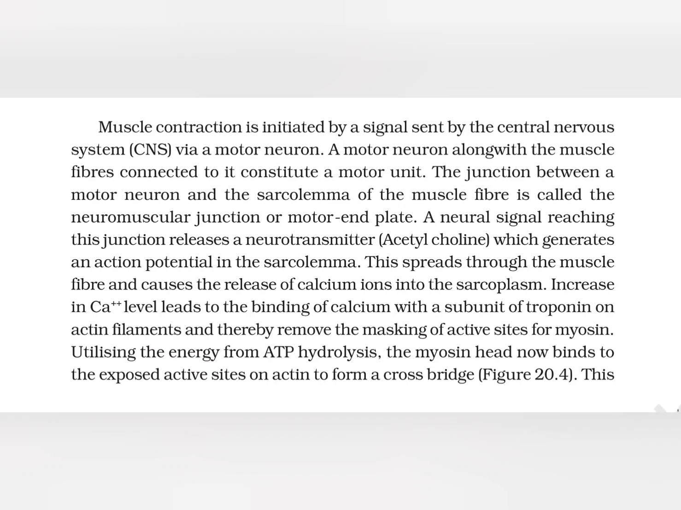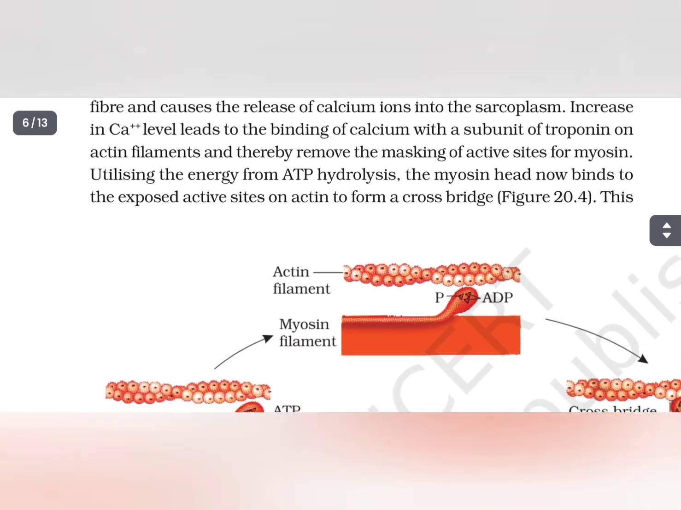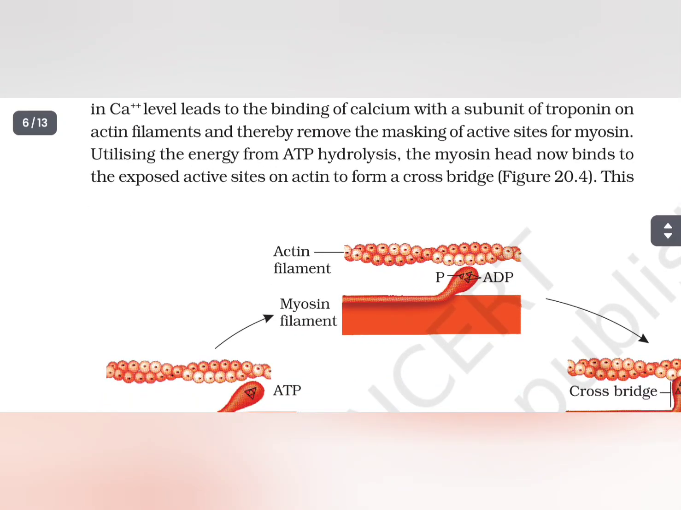end plate. A neural signal reaching this junction releases a neurotransmitter acetylcholine, which generates an action potential in the sarcolemma. This spreads through the muscle fiber and causes the release of calcium ions into the sarcoplasm. Increase in calcium level leads to the binding of calcium with the subunit of troponin on actin filaments and thereby removes the masking of active site for myosin. Utilizing the energy from ATP hydrolysis, the myosin head now binds to the exposed active site on actin to form a cross bridge.